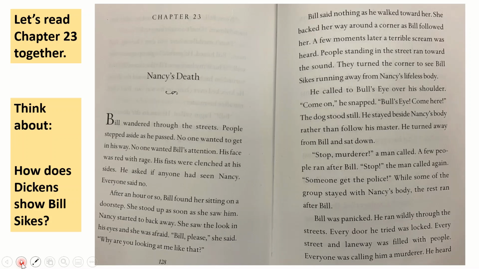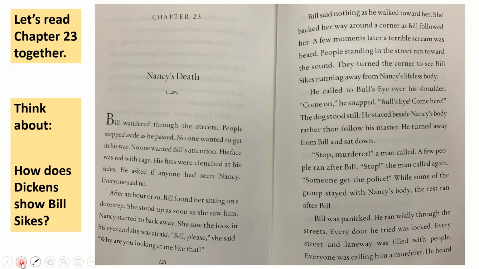After an hour or so, Bill found her sitting on a doorstep. She stood up as soon as she saw him. Nancy started to back away. She saw the look in his eyes and she was afraid. "Bill, please," she said. "Why are you looking at me like that?" Bill said nothing as he walked toward her. She backed her way around a corner as Bill followed her. A few moments later, a terrible scream was heard. People standing in the street ran towards the sound. They turned the corner to see Bill Sikes running away from Nancy's lifeless body.